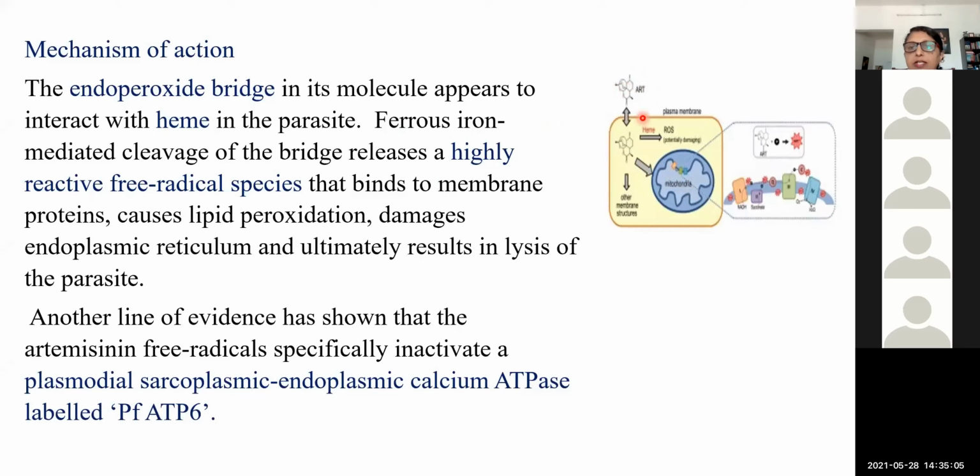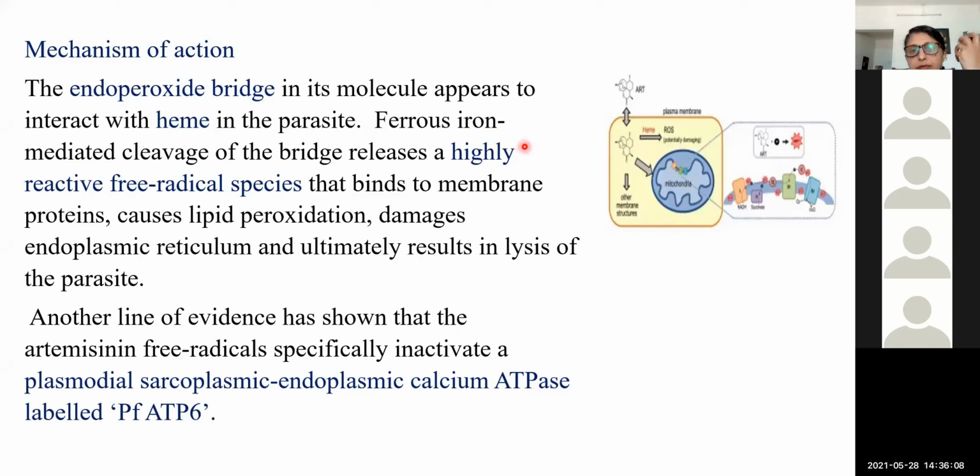So at least remember that a highly reactive free radical species is liberated.